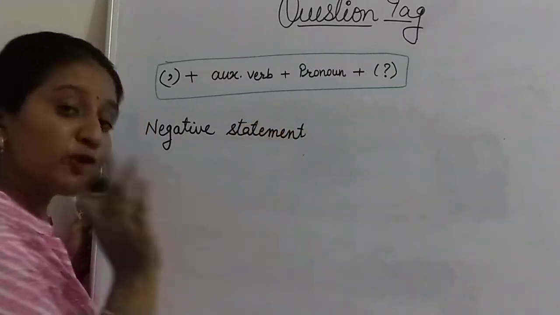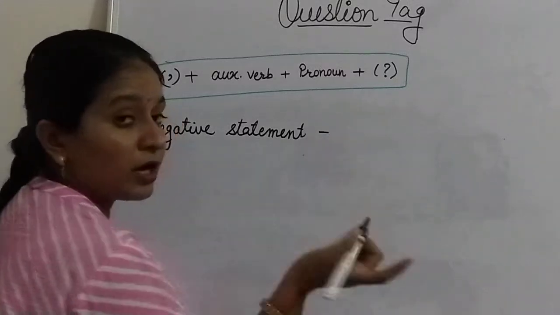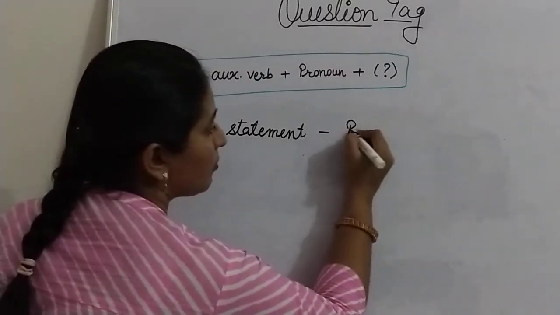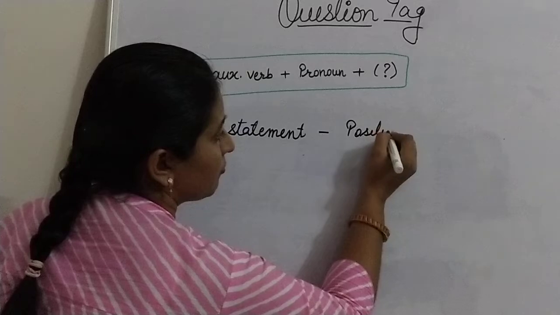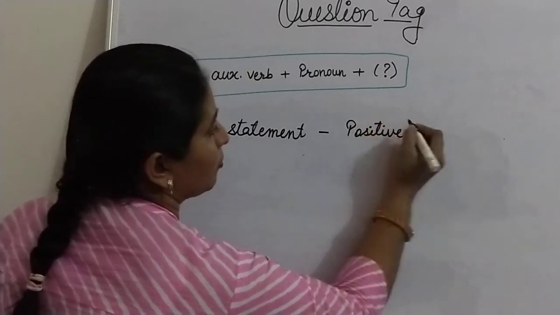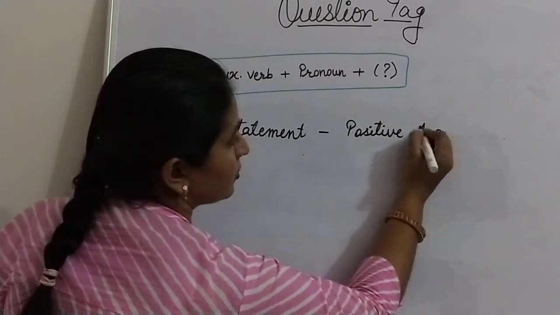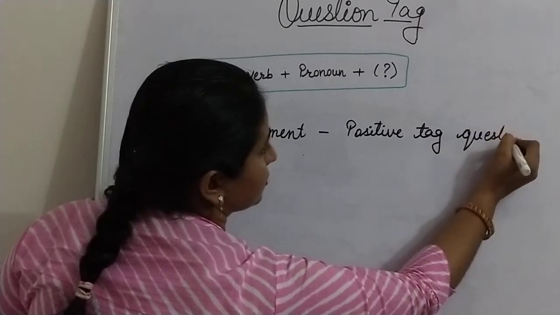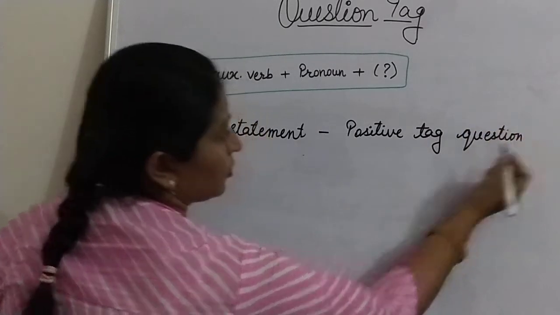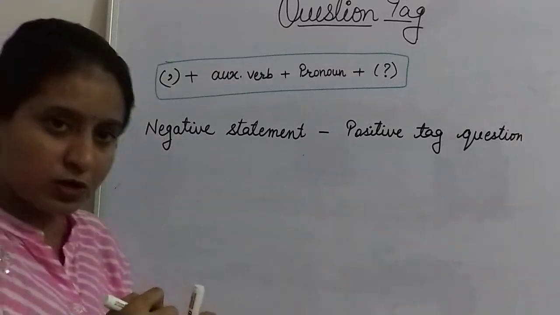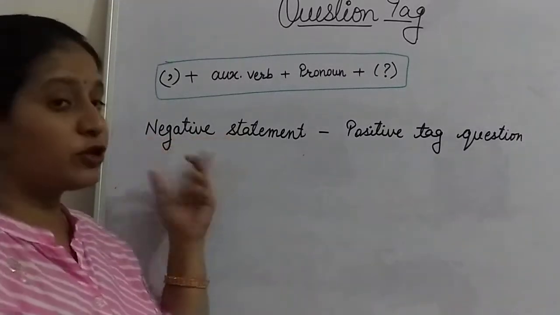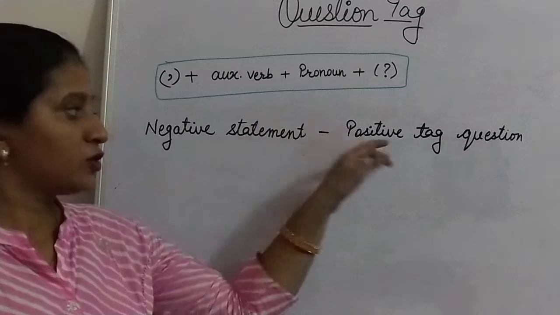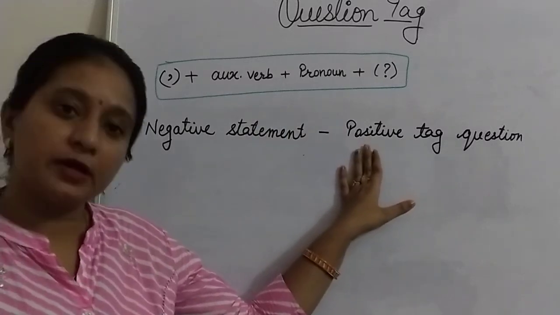So if you have a negative statement, your question tag will be in positive. Okay. The previous rule is if your statement is in positive, your question tag will be in negative.